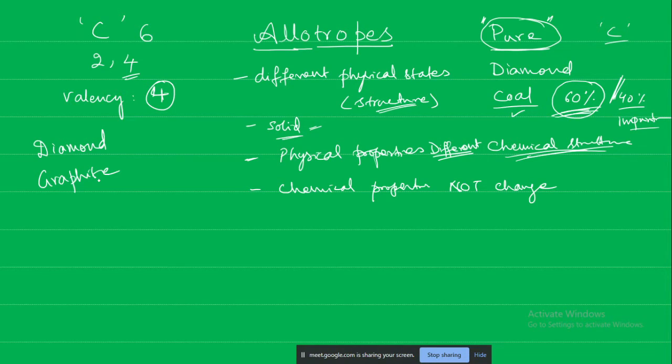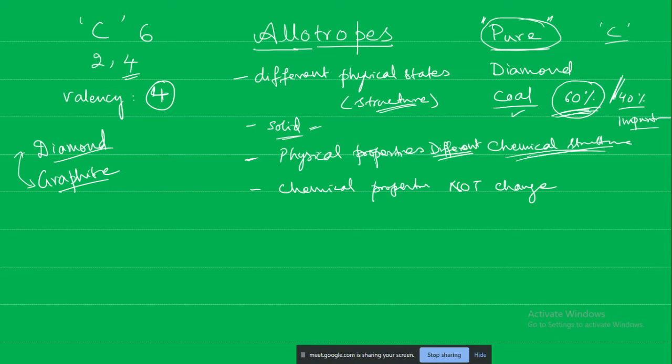Okay, so graphite is used in the pencil. The black portion of the pencil is graphite, which is very soft. Diamond is very hard. Both of them are the two allotropes of carbon. Why that? Sir, is charcoal also an allotrope of carbon? Yes, we will discuss that.